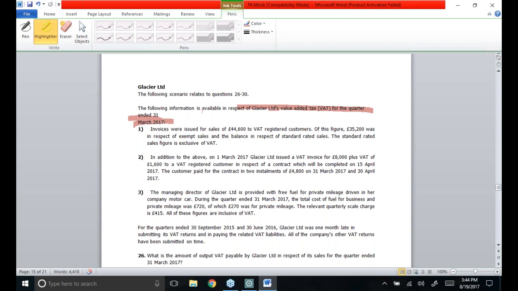So that means January to March 17 calculations are to be performed. Number one, invoices were issued for sales of 44,600 to VAT registered customers. Of this figure, 35,200 was in respect of exempt sales and the balance is in respect of standard rated sales. The standard rated sales figure is exclusive of VAT.